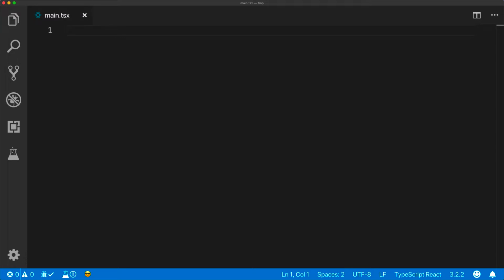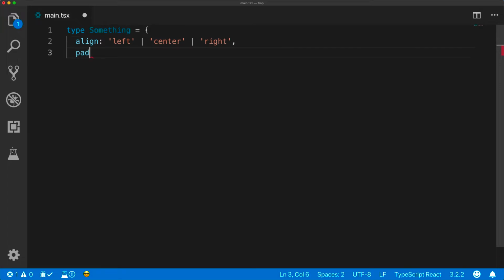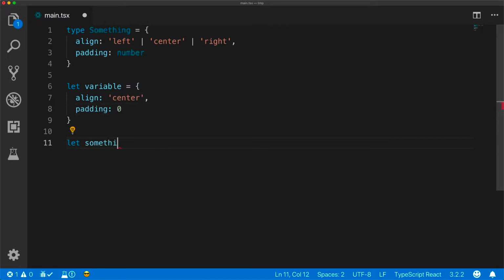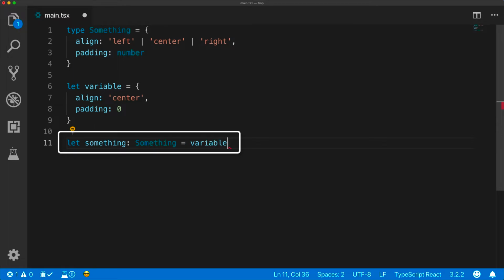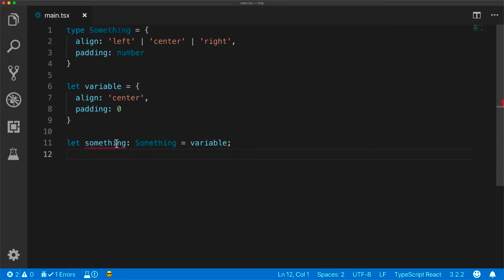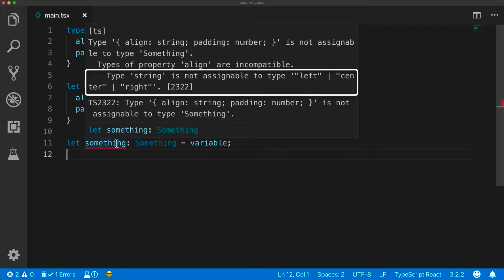Let's start off with a simple example that shows how a beginner might experience this error. We have a type that has some literal member. For example, alignment can be the literal left, center, or right. And then we create a variable that we think would satisfy this type. However, when we try to assign this variable to something that does have this type, we get this error. The error message here is that the type string is not assignable to the type left, center, or right.